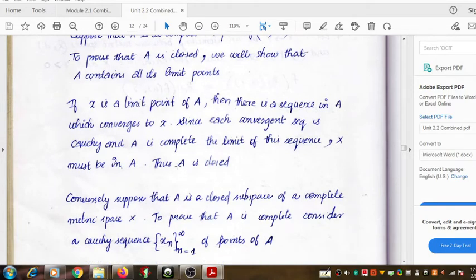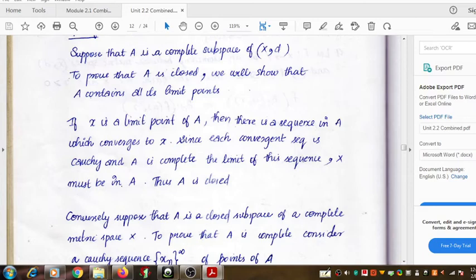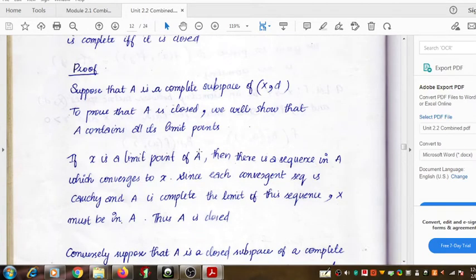Actually, to get that A is closed, we wanted to show that the point x, which was taken as a limit point of the set A, belongs to A. After that we took a sequence and argued that it's a Cauchy sequence, and that Cauchy sequence helped us show that x belongs to A, because the subset A is complete.